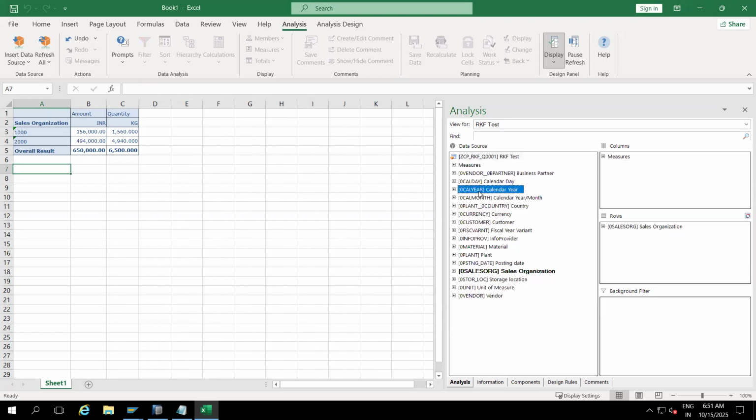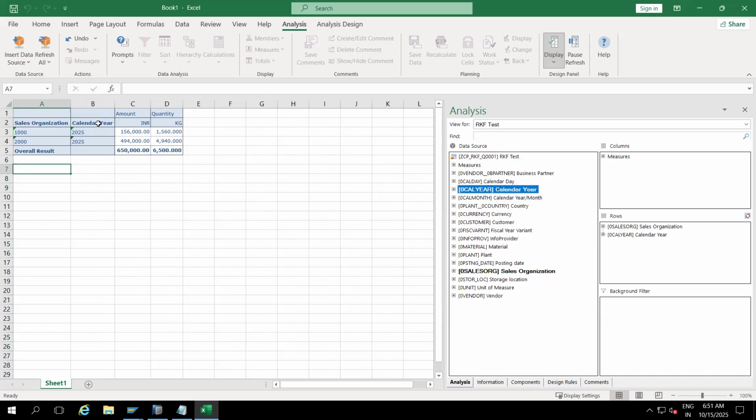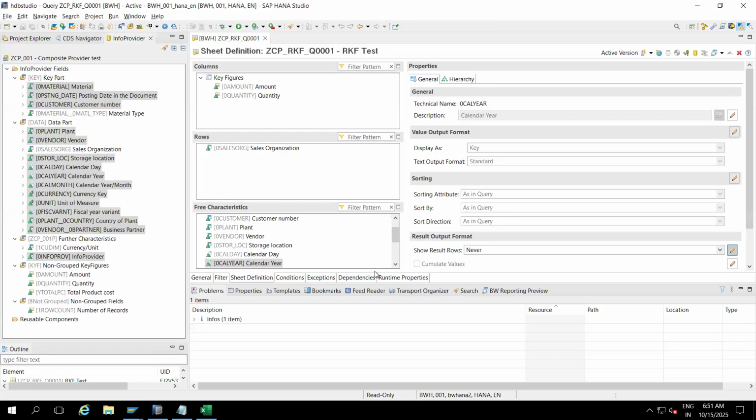Where is calendar year? So now I'm adding it. Now I don't see any total. I can see the overall result, but every record will not have a result. The subset result will not show. Why? Because I changed it to Never. This option, clear? This is the result output format. Initially it was Always Display, now Never. Clear, right?